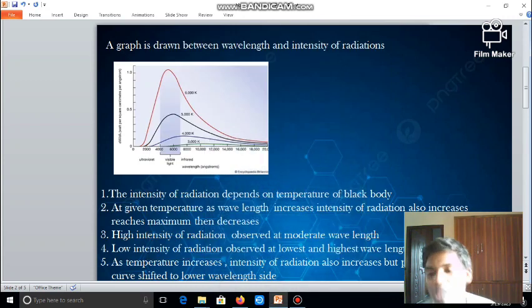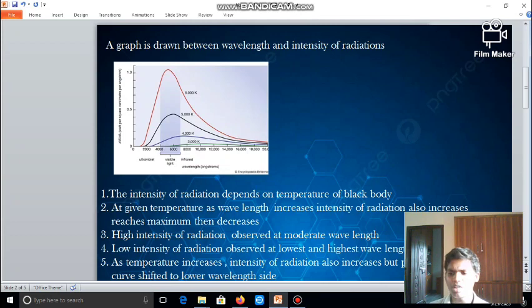When the temperature is increasing, the intensity of radiation also increases. When the temperature is very low, at 3000 kelvins, the intensity of radiation is also very low.